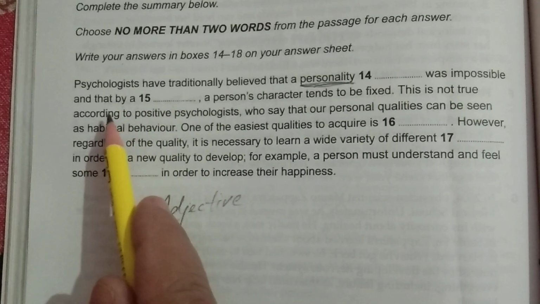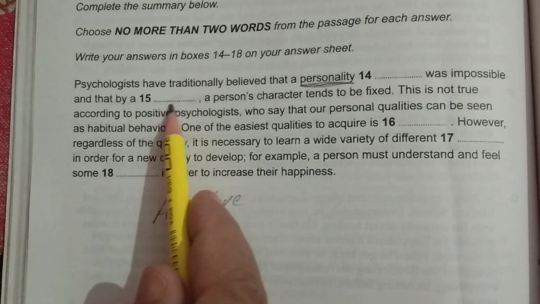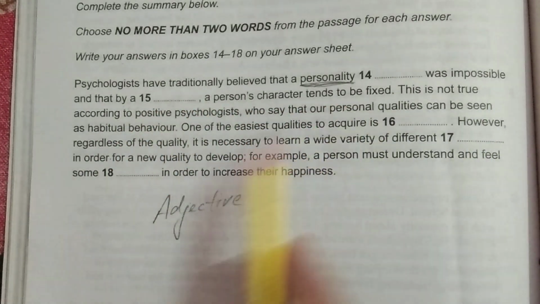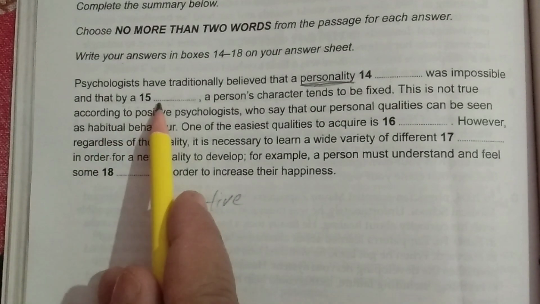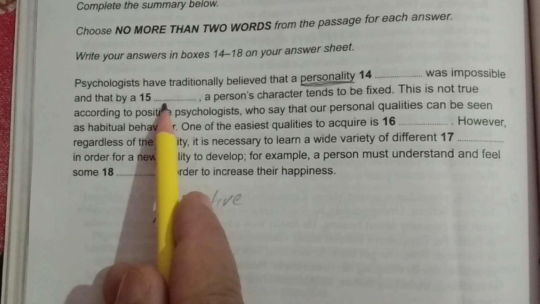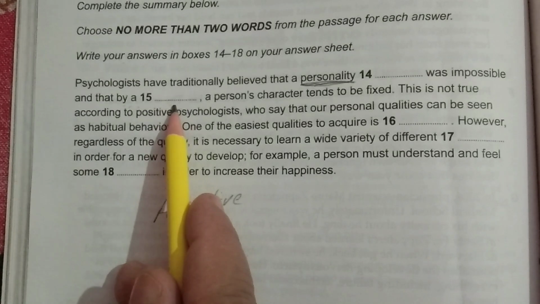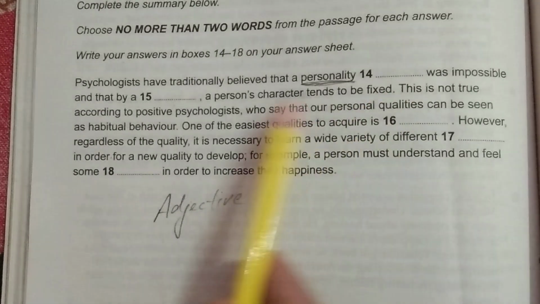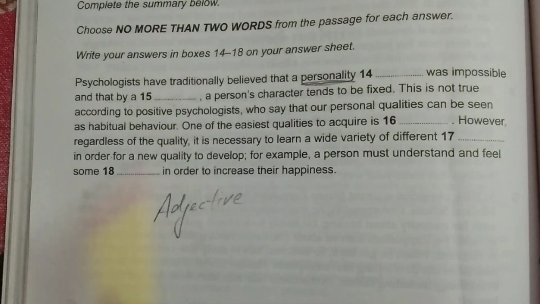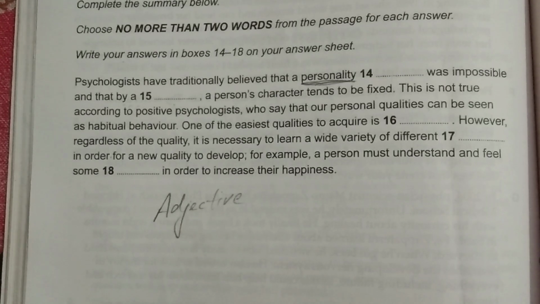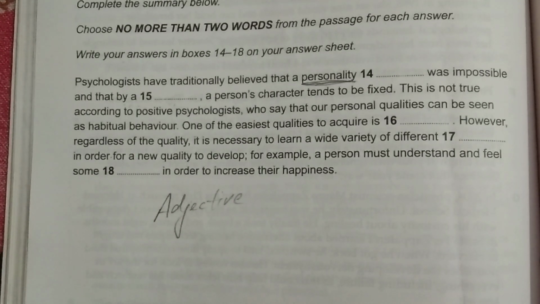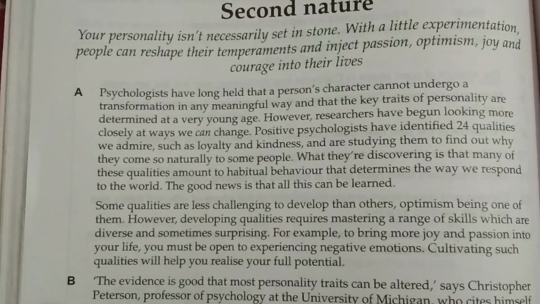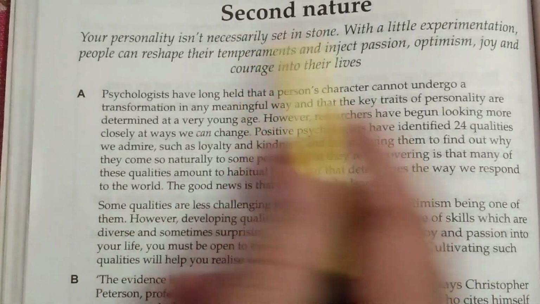Was impossible, and that by a dash a person's character tends to be fixed. By a dash here can be a noun that can work as a subject or object, not a verb here. So let's first do these two blanks and find out the word that required to be filled here. So topic is second nature.